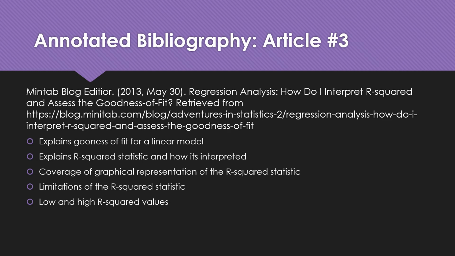The author presents two graphs showing the differences between two regression models and further explains the point on how low and high R-squared values work in explaining variability in data analysis. The author then makes two important points on the limitations of the R-squared statistic, one being that the R-squared statistic does not show whether the estimates of the coefficient and the predictions are biased, and second, that this statistic does not necessarily show if a fitted regression model is adequate.